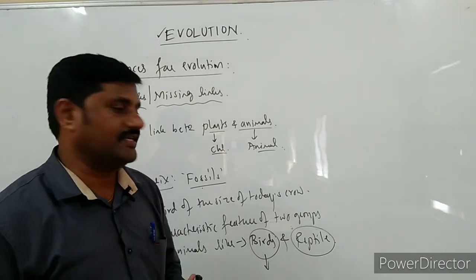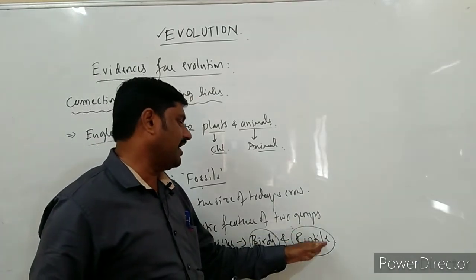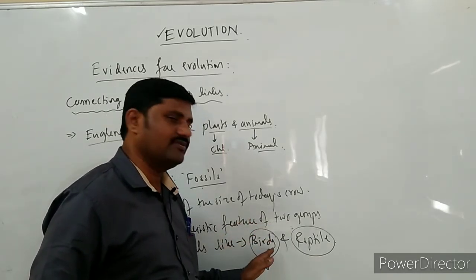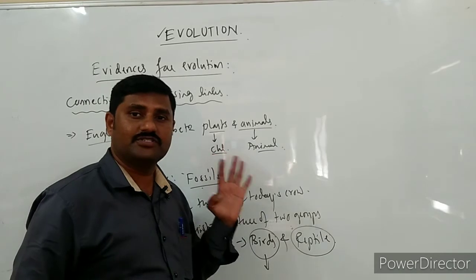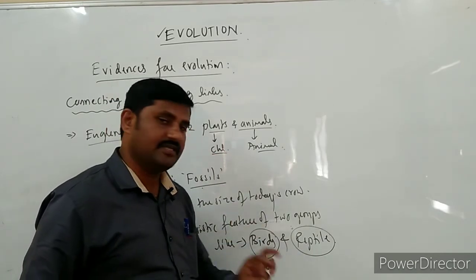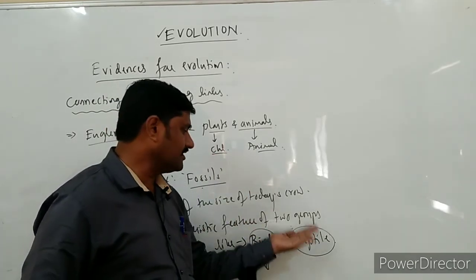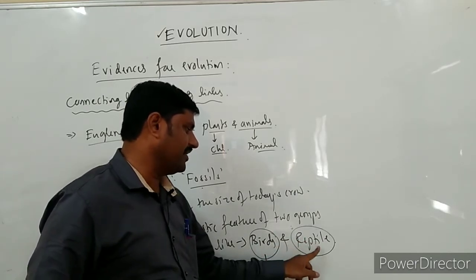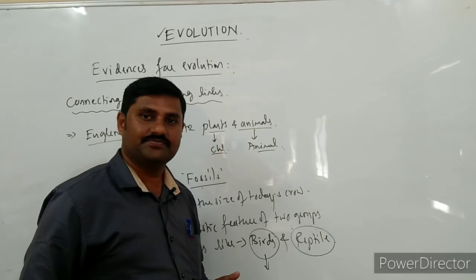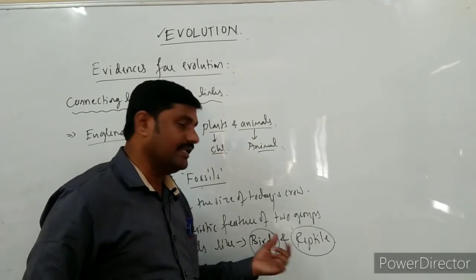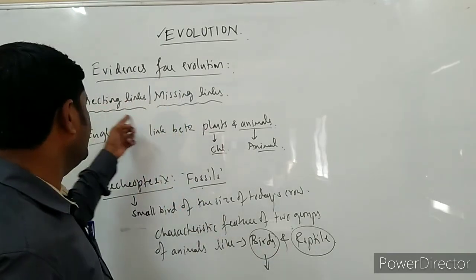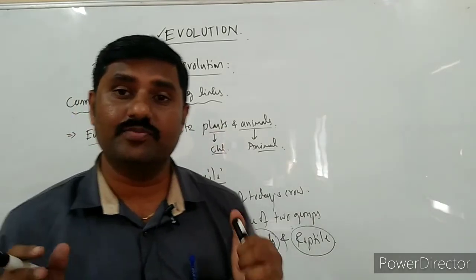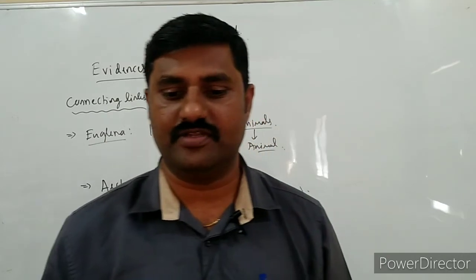What it suggests is that from these reptiles only, birds were formed. Birds are so advanced in nature. Why? Because they have a 4-chambered heart, but reptiles have a 3-chambered heart. So advancement has taken place in birds when compared to reptiles. This is a connecting link or missing link. Archaeopteryx is one best example for that.